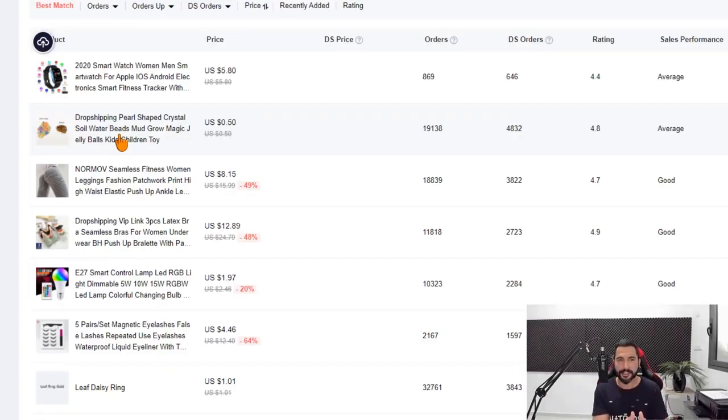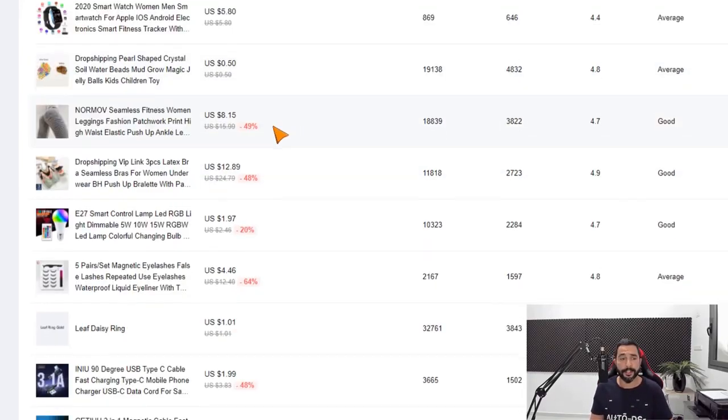50 cents for these pearl shaped crystal soil water beads, and they added dropshipping to the first part of their title. I'm guessing what they think is dropshippers usually search for dropshipping and they want this product to be seen first. And as you can see here, this product got 19,000 orders, almost 5,000 of them are dropshipping orders, and we got the rest of the statistics which we just talked about. On the other hand, it's a very, very cheap item.